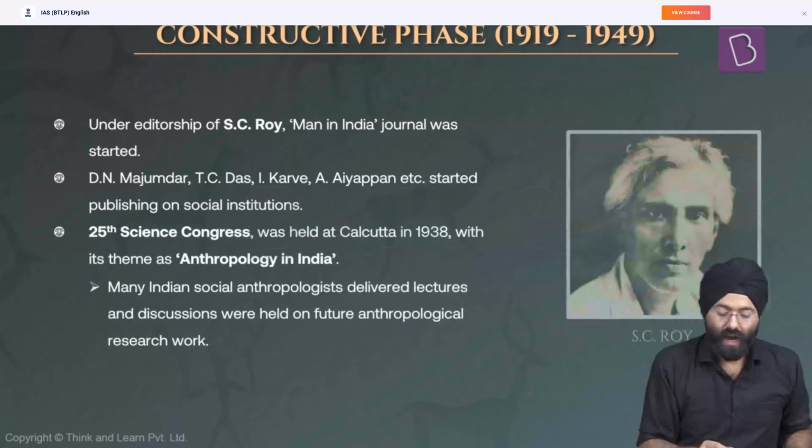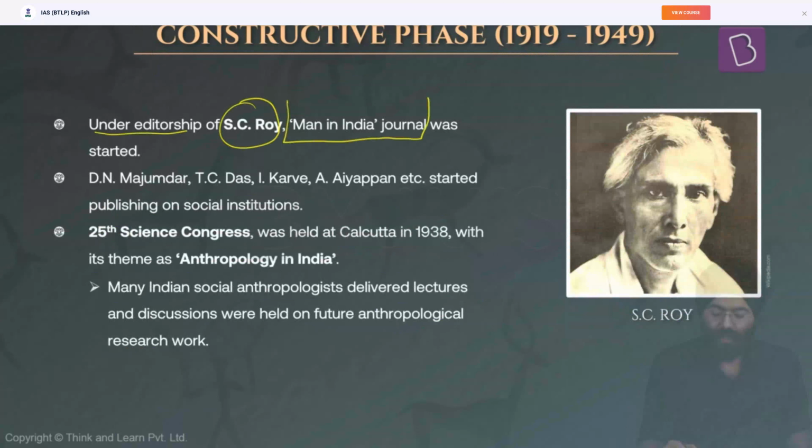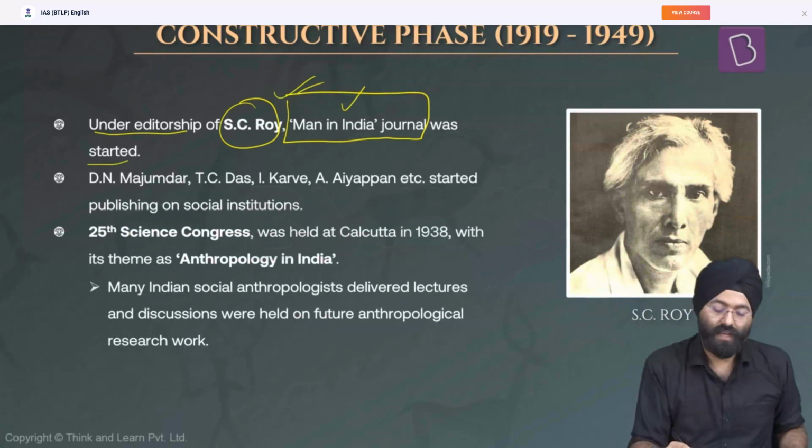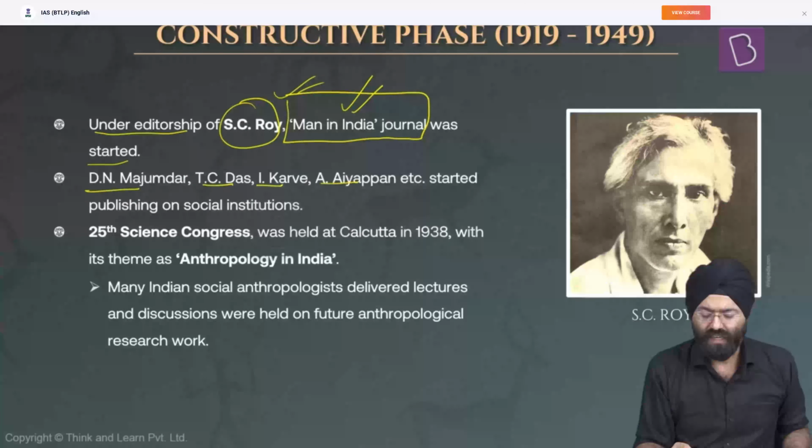So now let's see. Under the editorship of S.C. Roy, the Man in India journal started. This is one of the very prominent journals. You should always remember S.C. Roy's name and the name of the journal when you are talking about the constructive phase. D.N. Majumdar, T.C. Das, Iravati Karve and others started publishing on the social institutions. For example, Iravati Karve's work on kinship is very important.